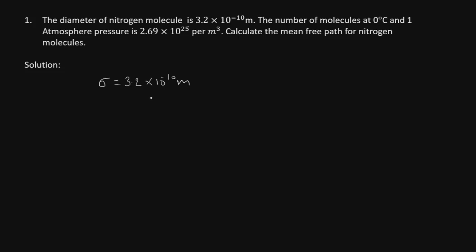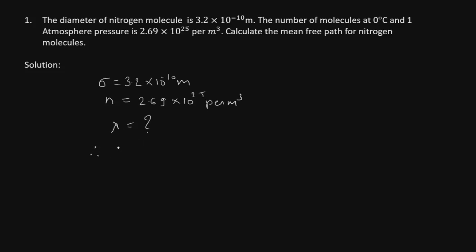So it is n here. We are asked to find the mean free path for the nitrogen molecules, that is lambda is to be calculated.